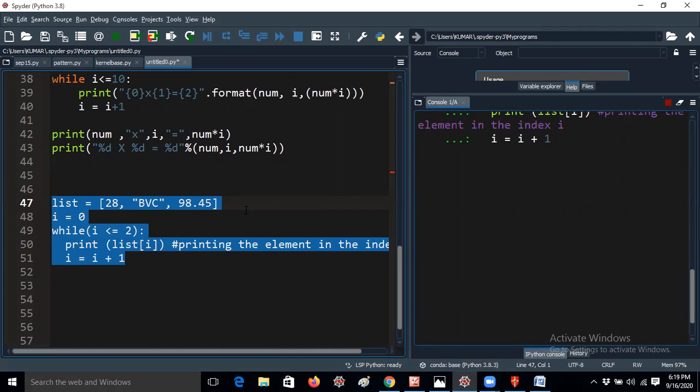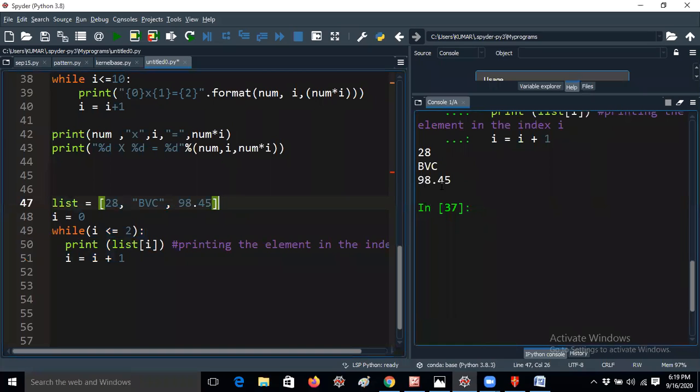List elements should be in a square box. That's the reason I mentioned the square box here. I'm getting 28 BVC 98.45.